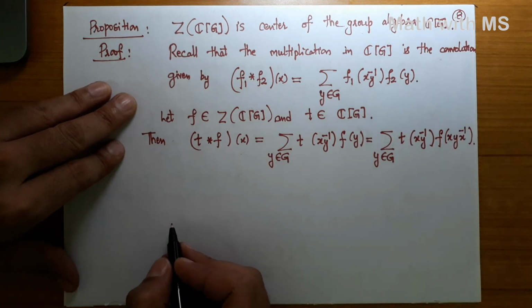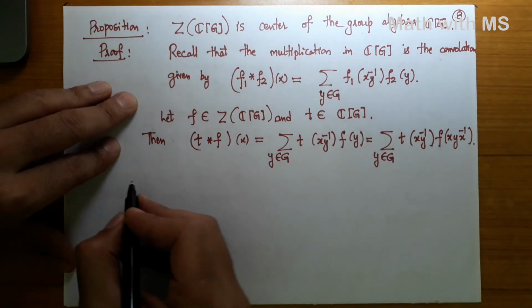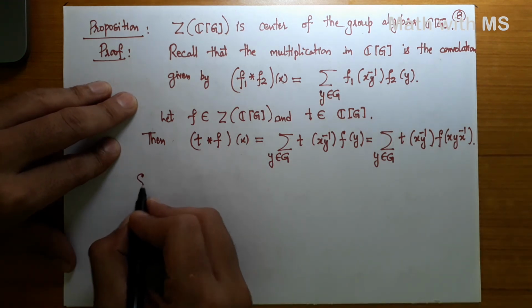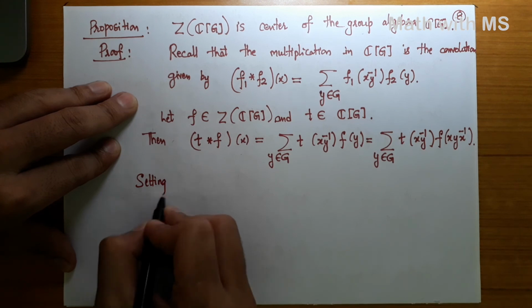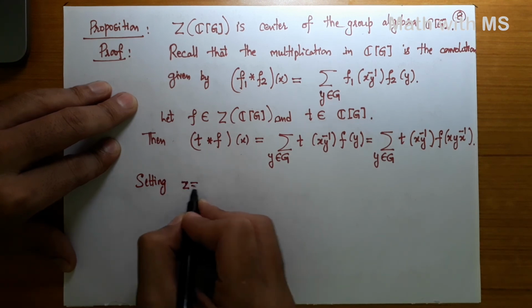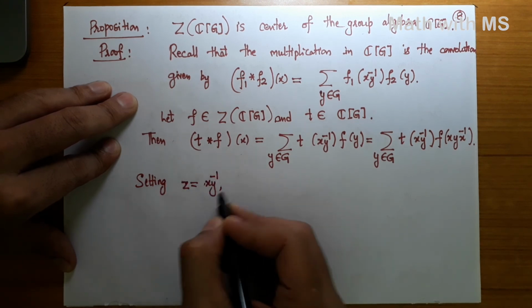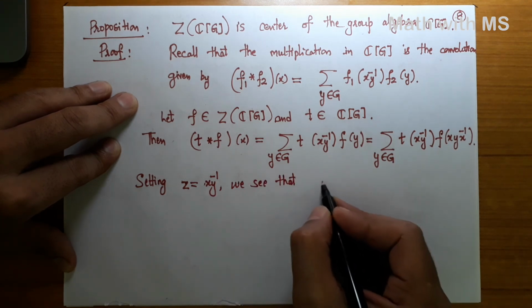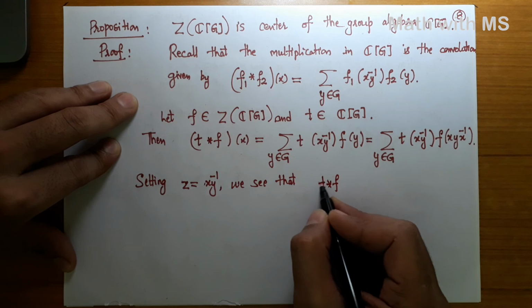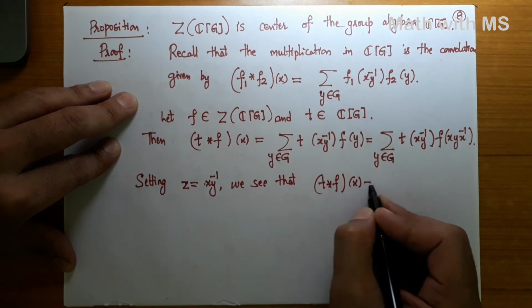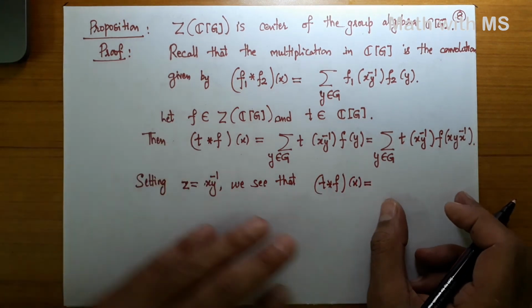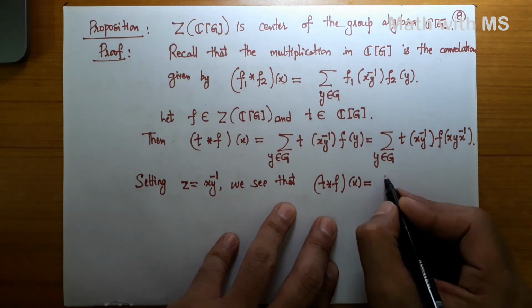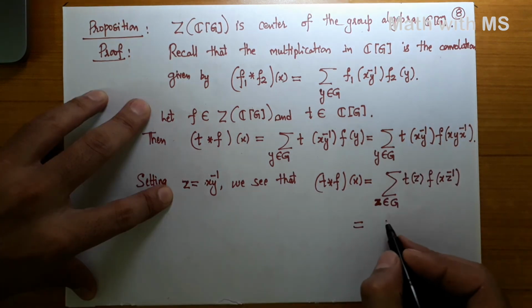Alright. Now what you do is do a little change of variable. Setting Z equals to XY inverse, we see that T star F of X, which was this rightmost expression, becomes the following. If you like, you can rewrite it.